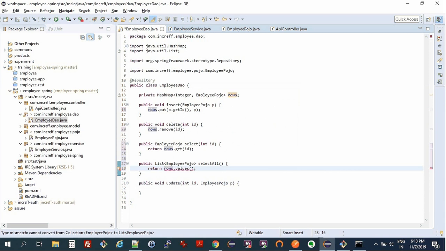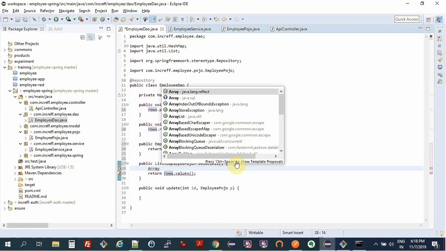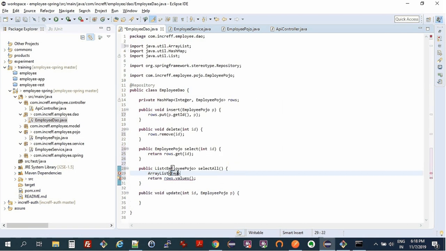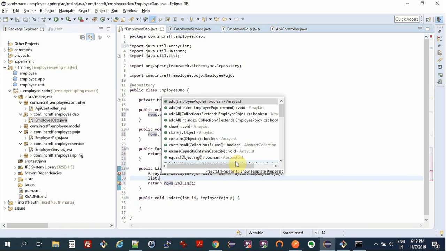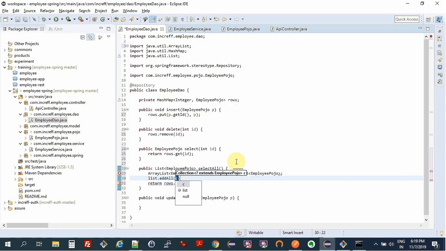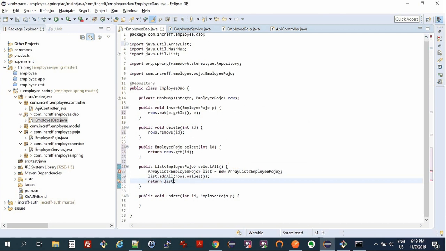We need to convert this into a list. So ArrayList of EmployeePojo list equal to new ArrayList, and then list.addAll(rows.values) and return list.